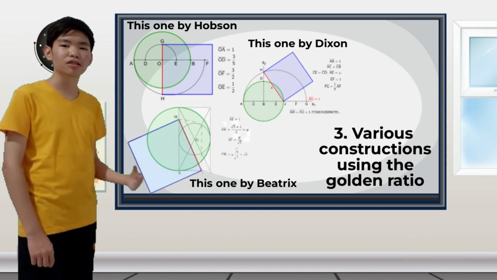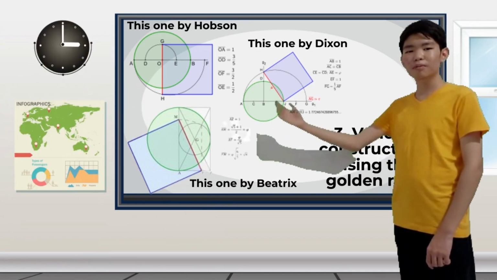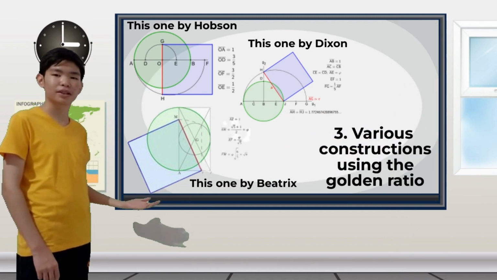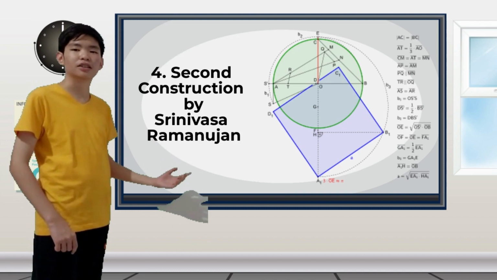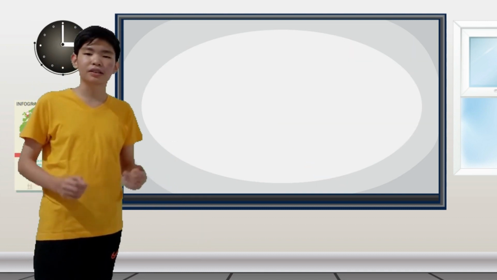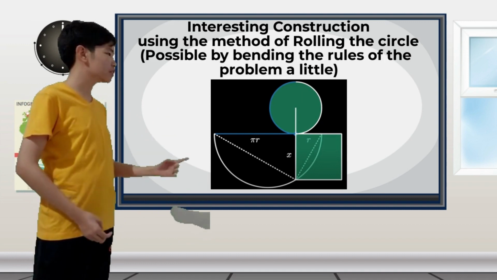Various constructions using the golden ratio, this one by Hobson, this one by Dixon, and this one by Beatrix. And Ramanujan also made this second construction. Now that I have shown these different constructions, I will show you one of the most interesting ones I have seen.